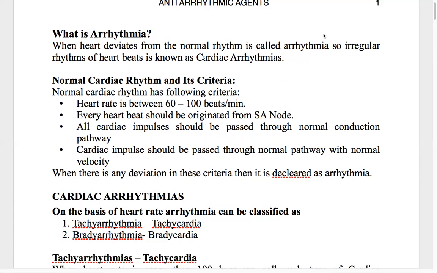From before birth till death, the heart is functioning non-stop, rhythmically. Rhythmically means it's following a pattern continuously, non-stop, repeatedly following the same pattern, cyclically.